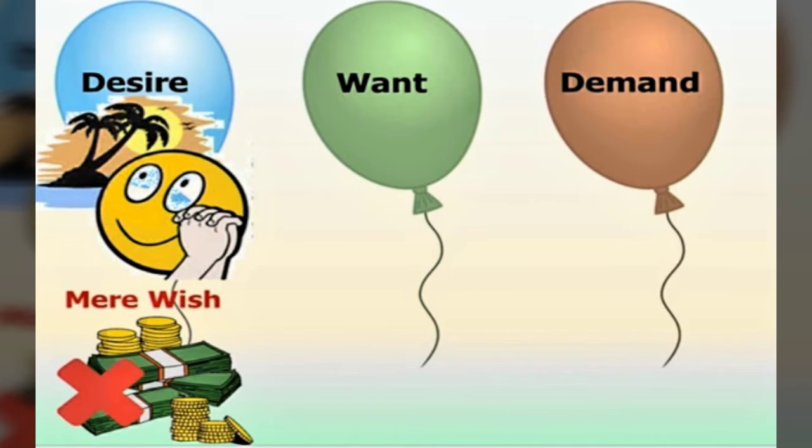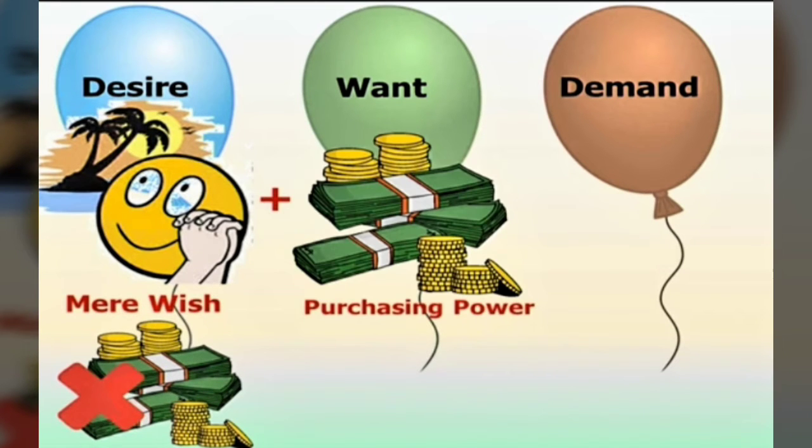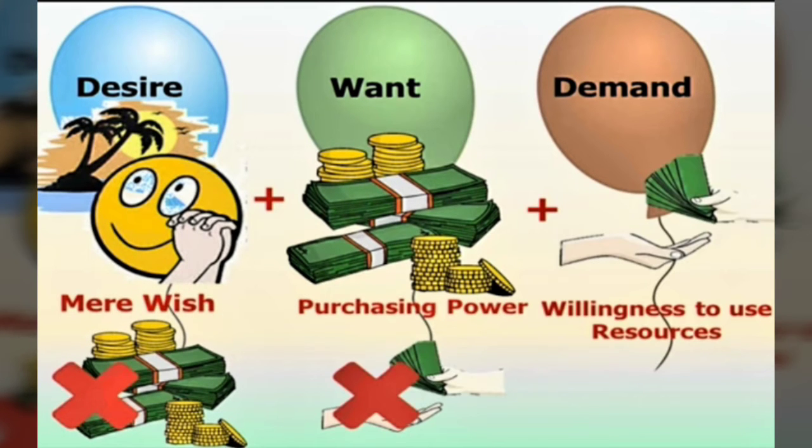Desire is what? My wishes. Like I want to go to work. And then I do not have the money. If I do not have the money, then it will remain as a wish. But if I have the purchasing power to go there, only then it becomes a demand. But yes, my willingness to use my money should be there. If I am not willing to go there, even if I have the money, then it's not a demand.